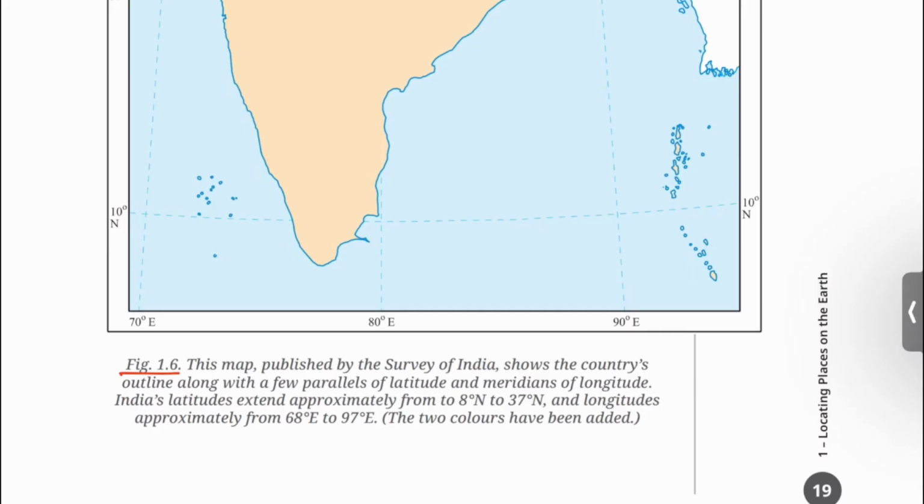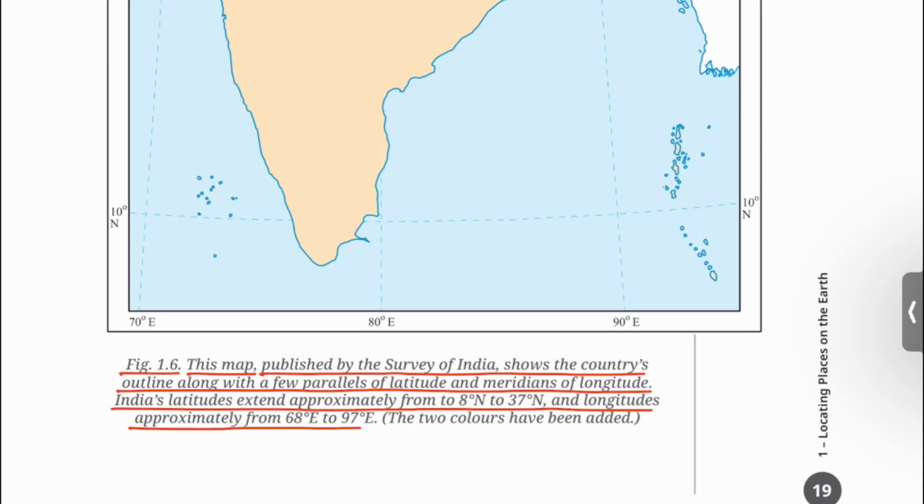Figure 1.6. This map, published by the Survey of India, shows the country's outline along with a few parallels of latitude and meridians of longitude. India's latitudes extend approximately from 8 degree north to 37 degree north and longitude approximately from 68 degree east to 97 degree east. The two colors have been added.